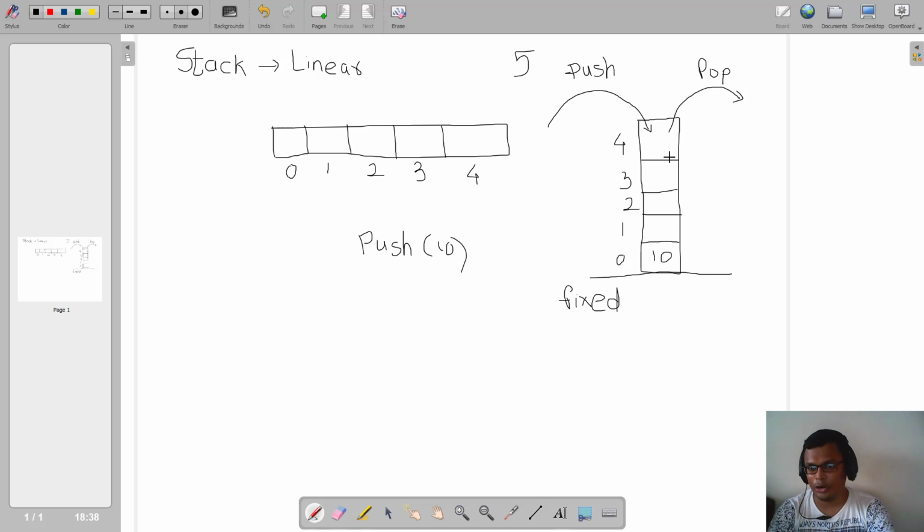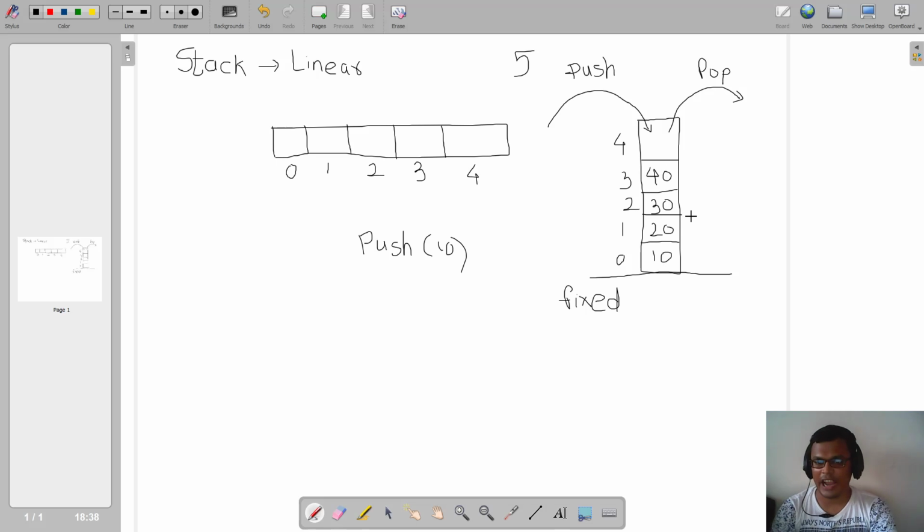Now next time if I try to push, where will it go? It will come here, right? Because now this position is already occupied. So the next element will be added over here, that is 20. The next element if I push will go over here, that is 30. The next element that I'll add will come here, that is 40.